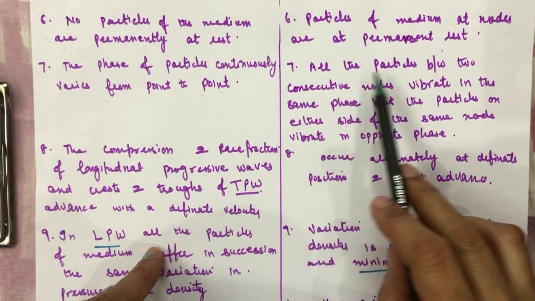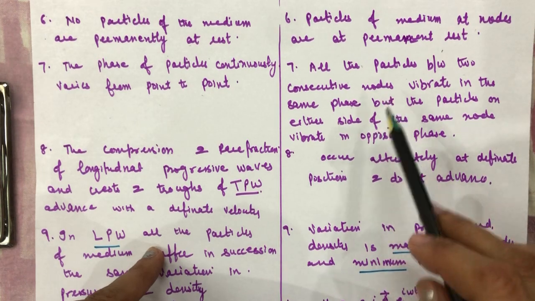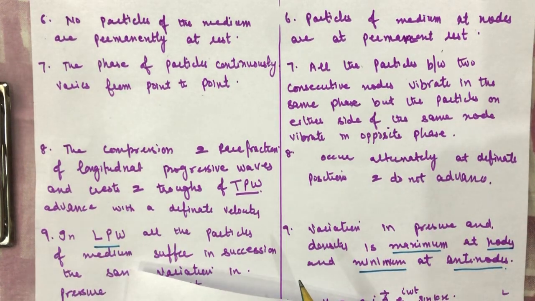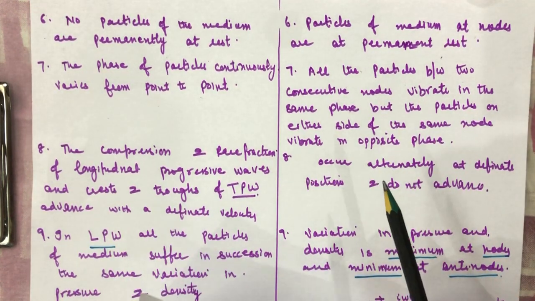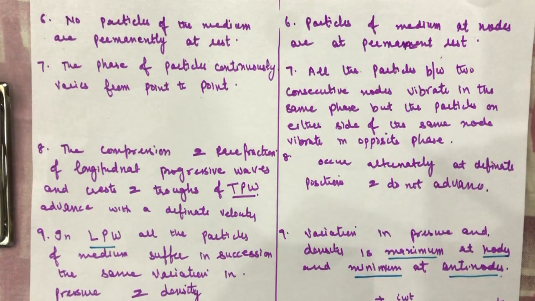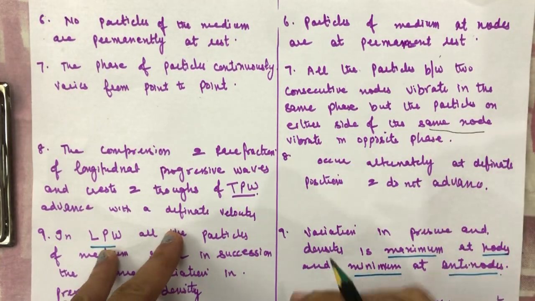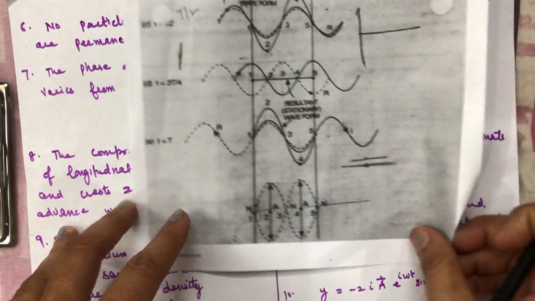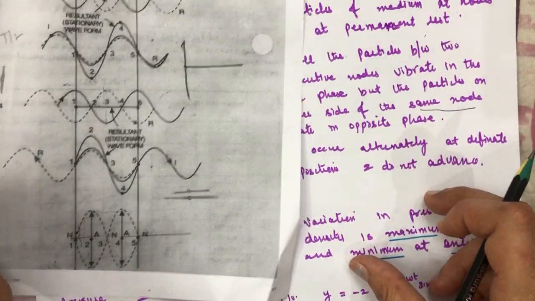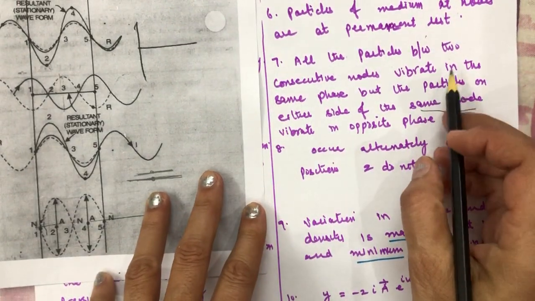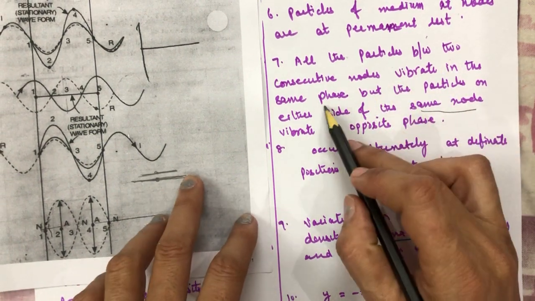All the particles between two consecutive nodes vibrate in the same phase, but please pay attention: the particles on either side of the same node vibrate in opposite directions. So all the particles between two consecutive nodes, say one node is this and another node is this, any particles between them are vibrating in the same phase.